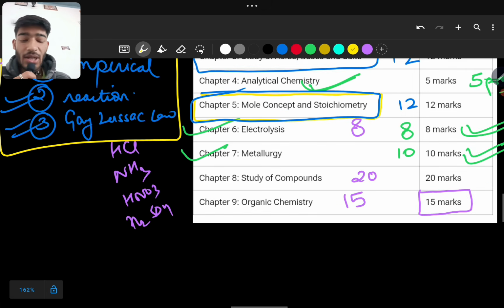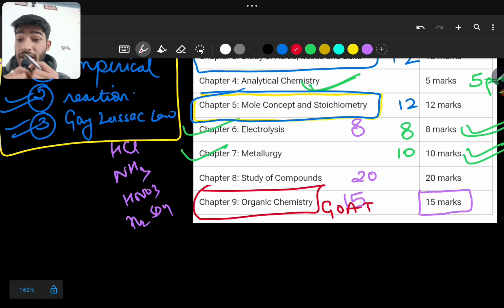First of all, we are having the GOAT of all chapters. We're writing it as GOAT, the greatest of all time chapter. It's organic chemistry. If you have prepared, if you have studied, if you know everything about organic chemistry according to class 10th level, then definitely nothing can go wrong for you.